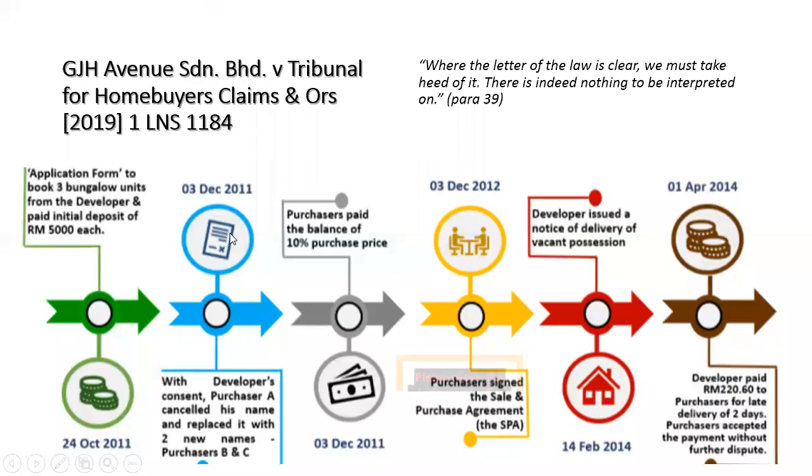And then on the 3rd of December itself, the purchaser paid the balance of the 10% of the purchase price. Then after that, the purchaser signed the sales and purchase agreement on the 3rd of December also. Then the developer issued a notice of delivery of vacant possession on 14th of February.